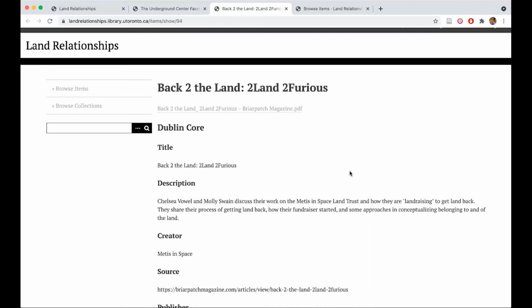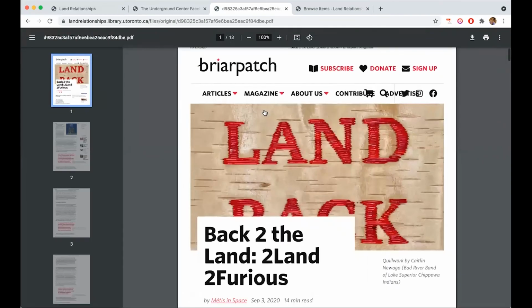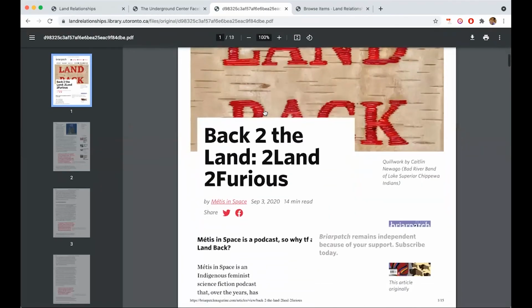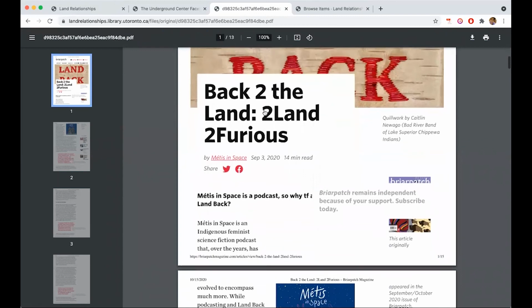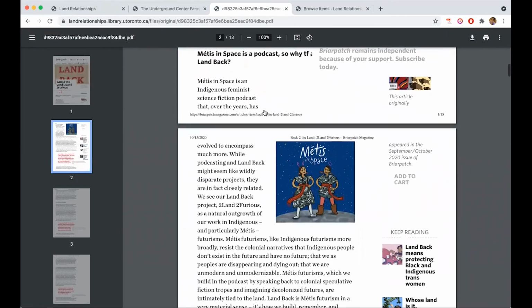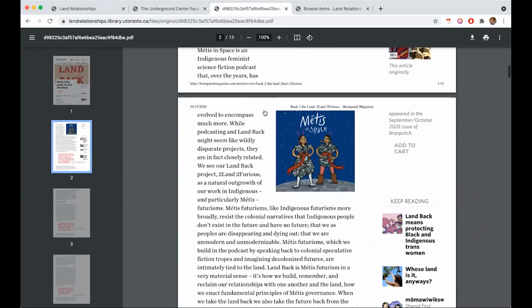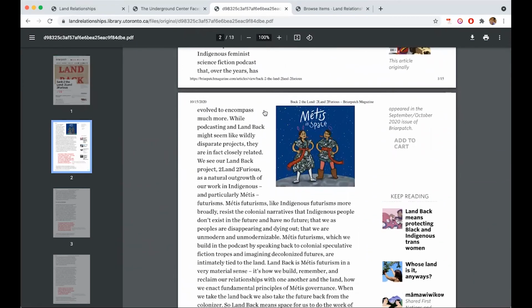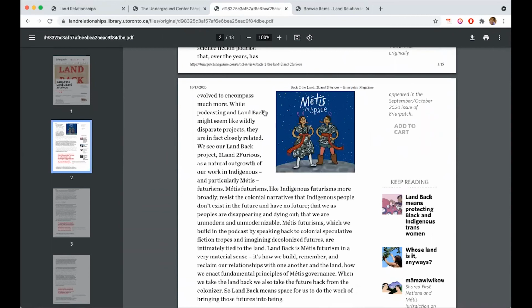And we just have a PDF version of the article stored on the archive, so you can click it and view it. And this is useful in case the link ever disappears or is broken. But we think that this could be useful as a way for other people who are engaging in land back movements to learn about the nuts and bolts of the process and what it looks like specifically for this organization.